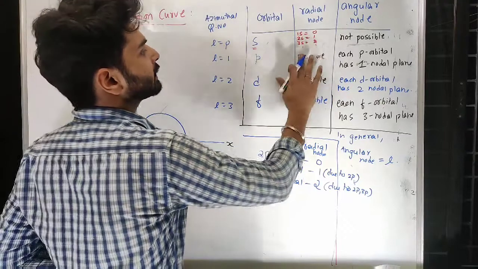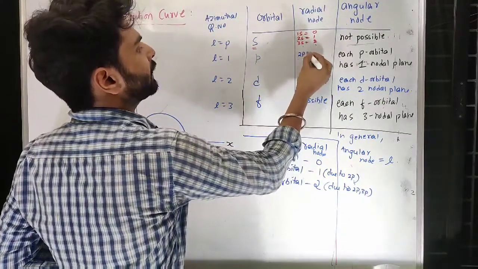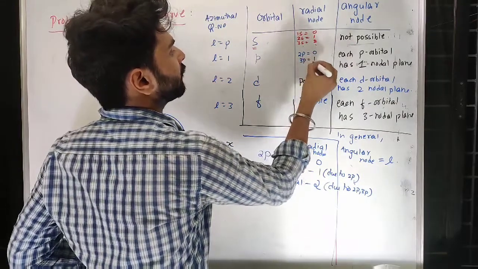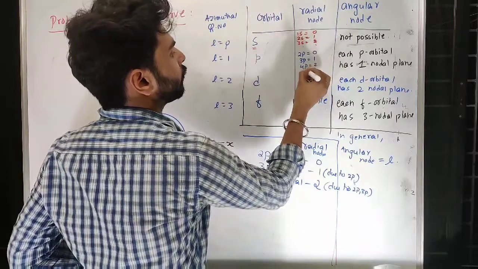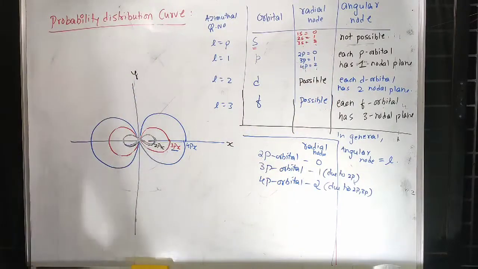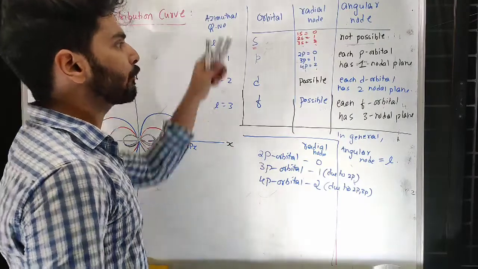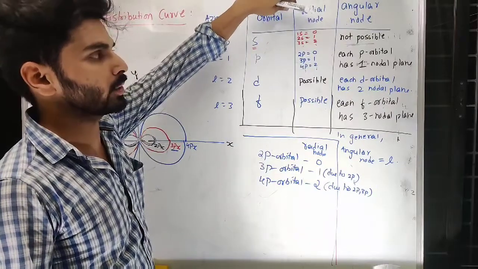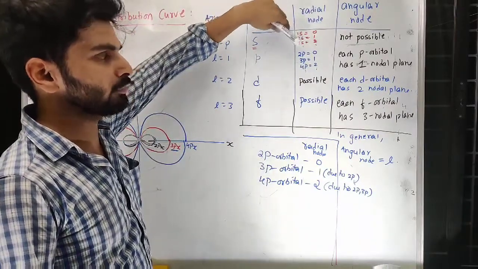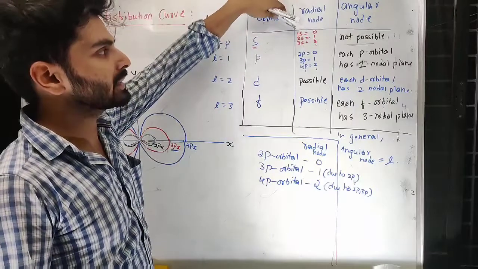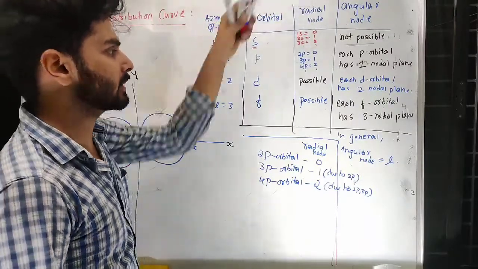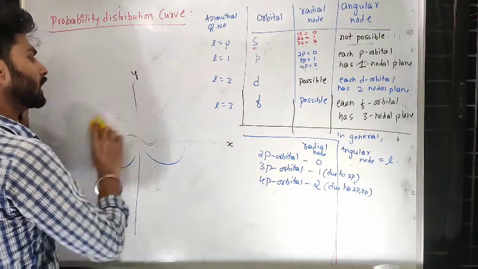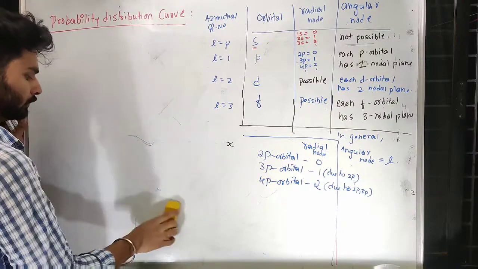So from this what you can understand is, 2p has no radial node, but 3p has one radial node, 4p has two radial nodes, and it continues like that. So one logical understanding here is that the very first member of that category will always have zero radial nodes. So 2p is the beginner of that type, so it has 0. 1s is the beginner of the s type, so it has 0. The same thing you can do for d and f also. Logically it goes very well there also.